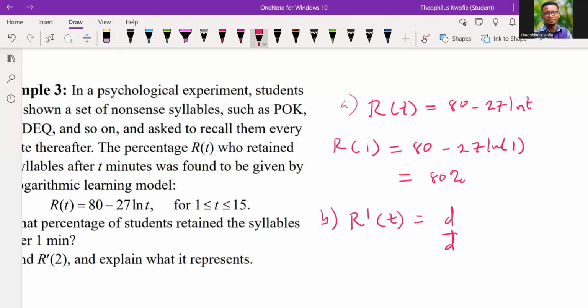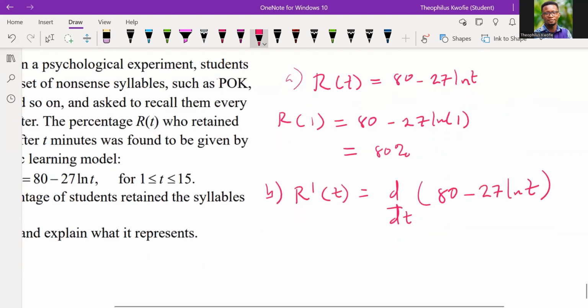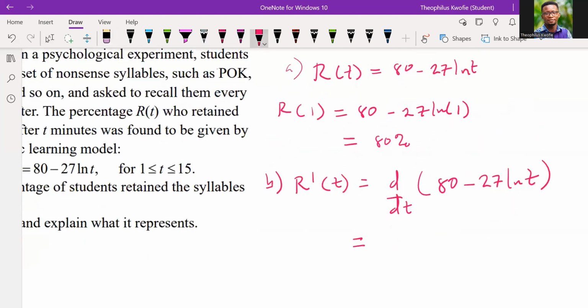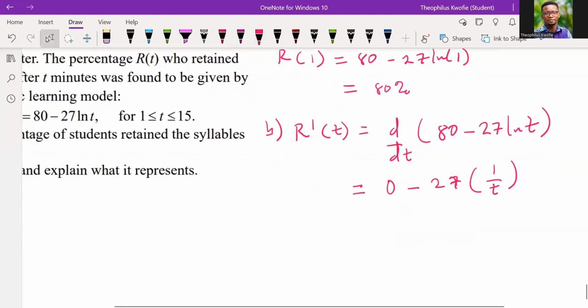We're going to apply the derivative on both sides. Okay. So by applying the derivative on both sides, what's the derivative of the constant 80? That is 0, right? You can have 0 minus 27. Now what is the derivative of natural log t? And that gives 1 over t. So in which case you're going to have minus 27 over t.